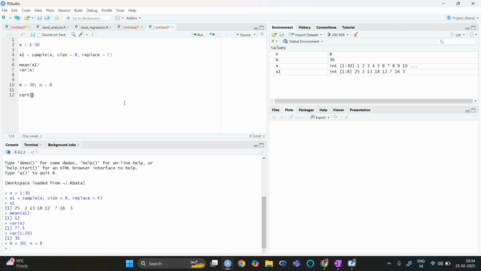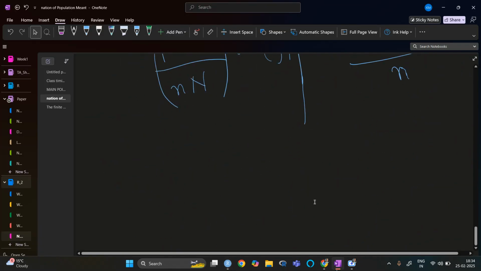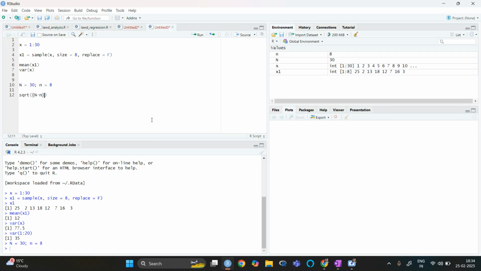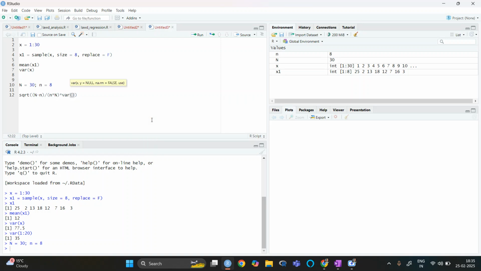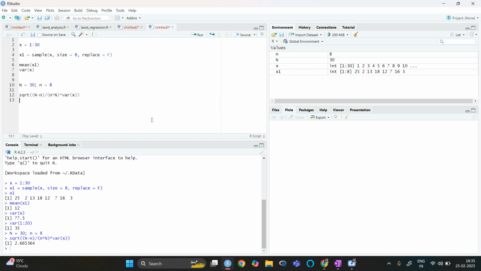So it is (N minus n) divided by n times capital N, multiplied by the variance of y.